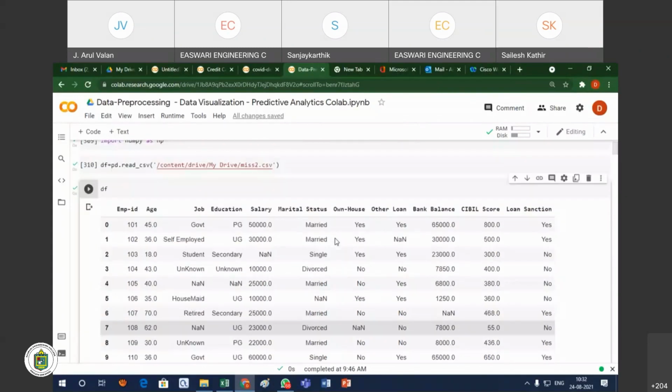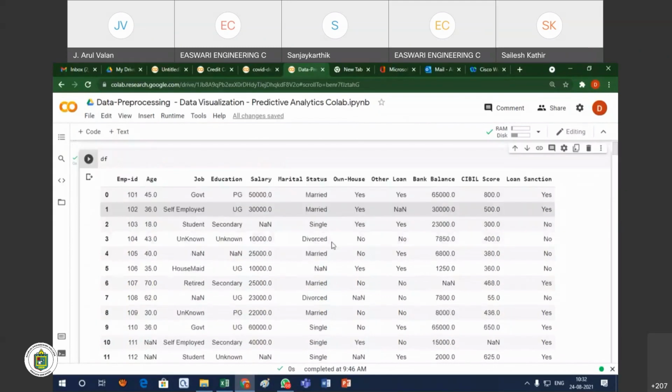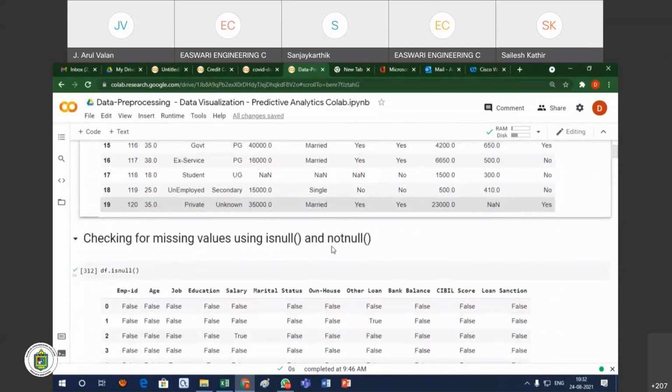Okay, so this is the first part: we have to import the libraries, whatever libraries are required, then import the data set. Our first task is to verify whether your data is proper. Here in our data set, some of the values are missing.